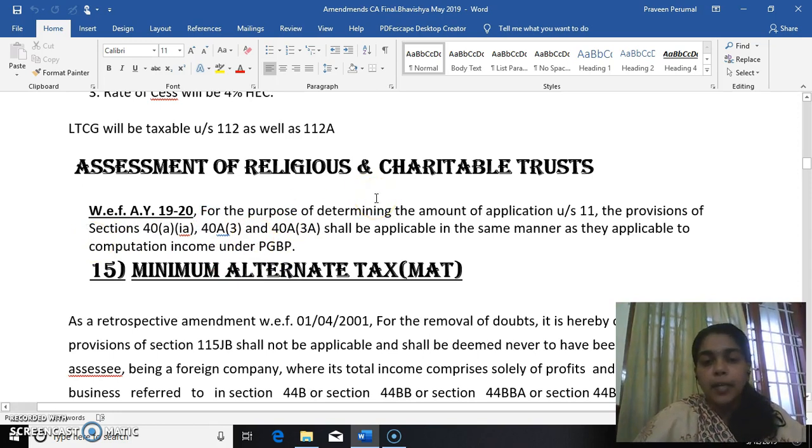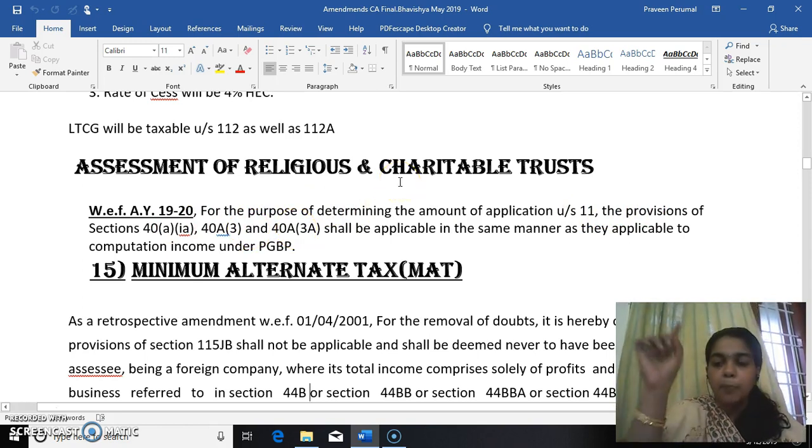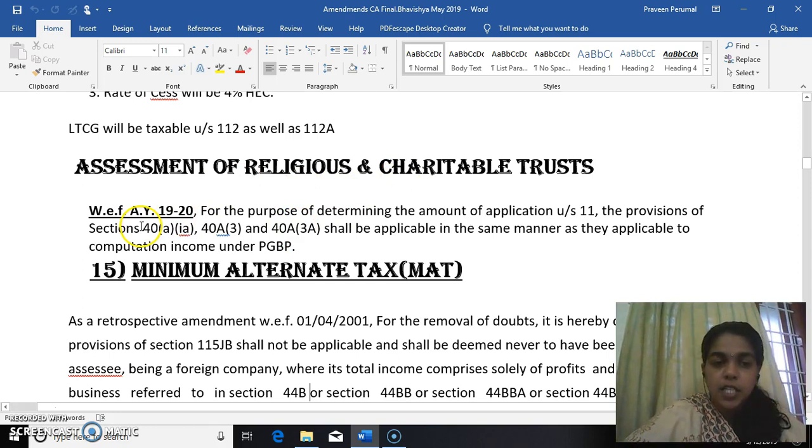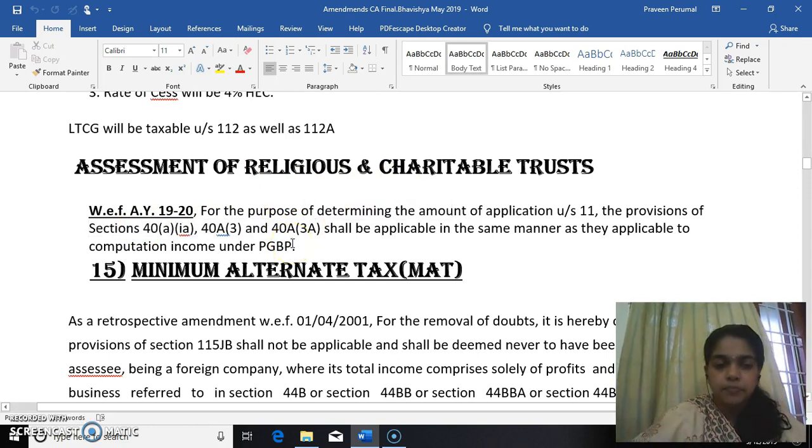Now, when you are determining the amount of application, we do it by calculating the assessment of trust. So, while doing the amount of application under section 11, the provisions of 40A(3), 40A(3A) and 43B shall be applicable. You should apply these three sections which are already governed under PGBP.